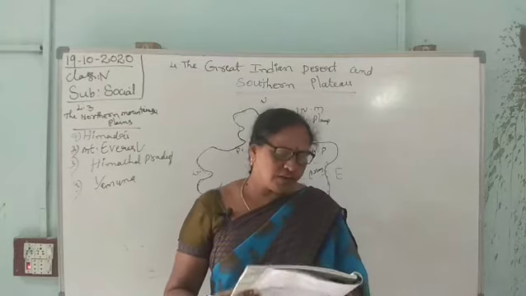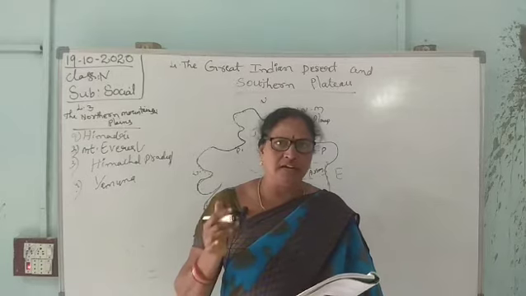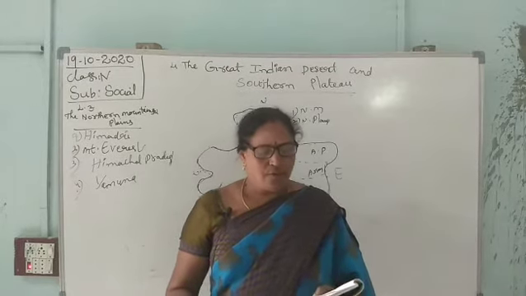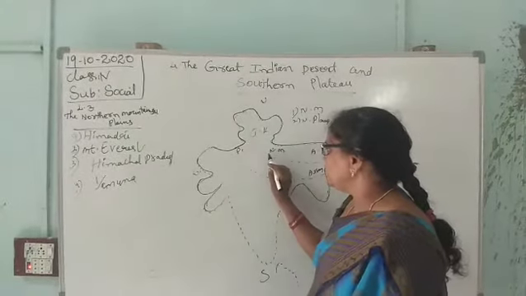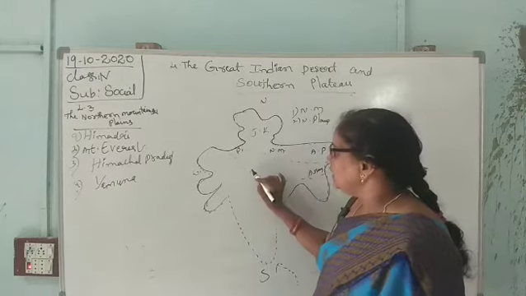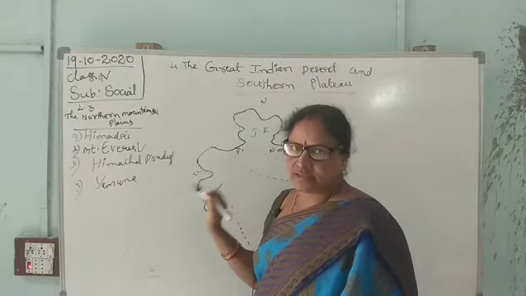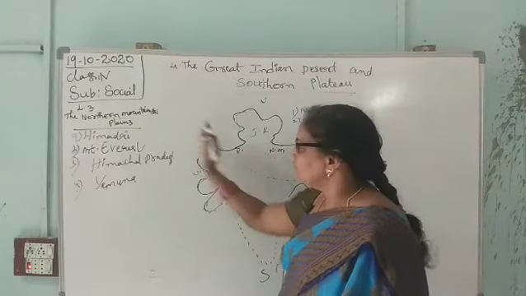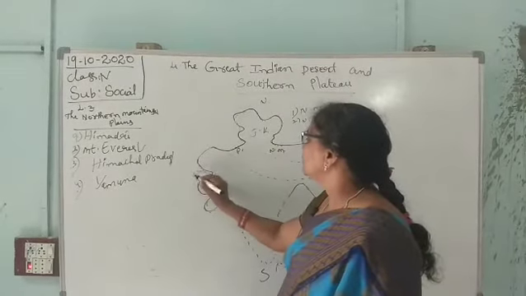Location and extent. What is the extension and where is this desert located in our India? India has a huge desert to the southwest of the northern plains. The northern plains are located to the south of the northern mountains. Where is the Indian desert located? The southwest part. North, south, east, west. Okay?